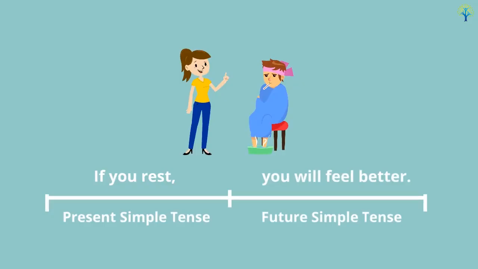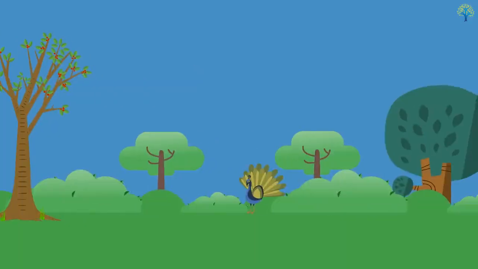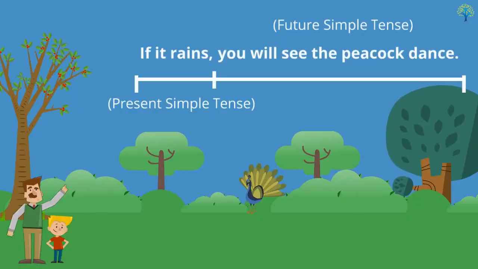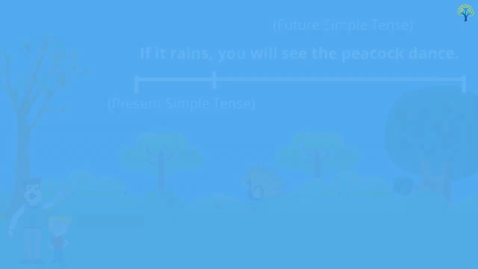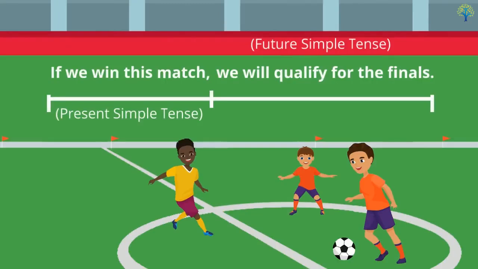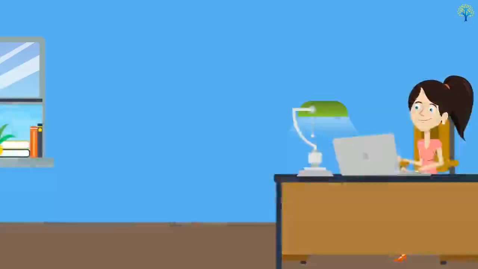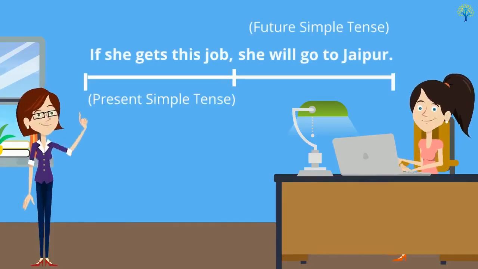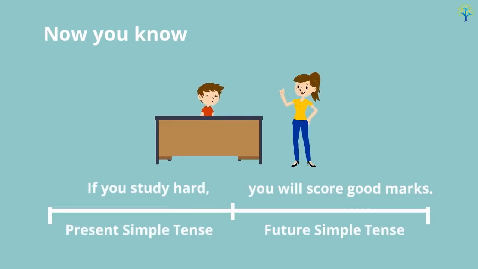Let us look at a few more examples of first conditional sentences. If it rains, you will see the peacock dance. If we win this match, we will qualify for the finals. Or, if she gets this job, she will go to Jaipur. Now you know about first conditionals and how to use them to talk about things or events that may happen.